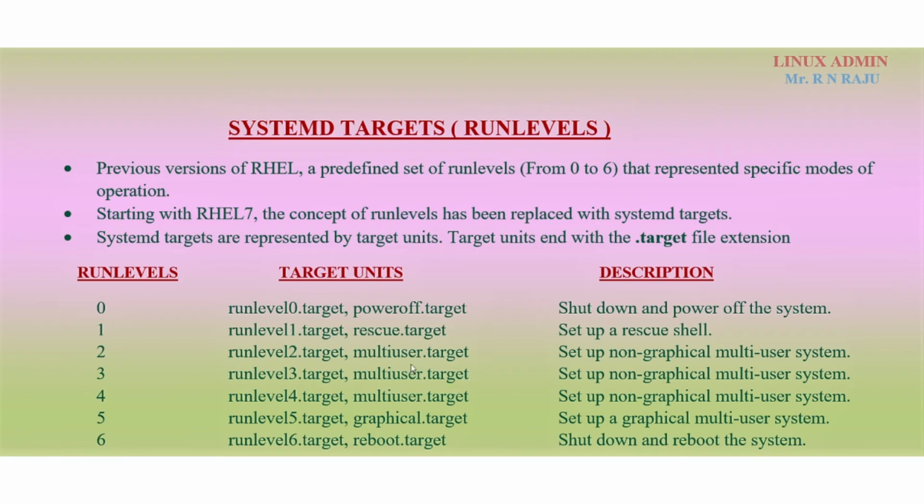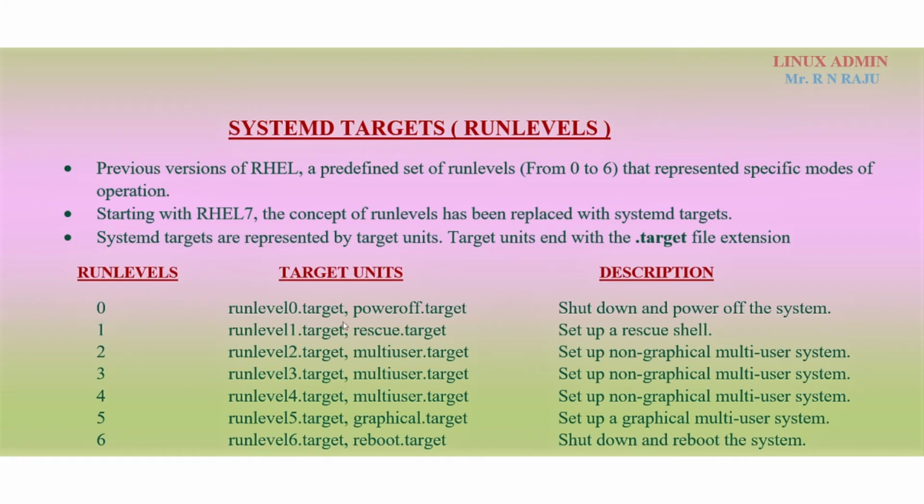Even network operations work in run level 3. And run level 5, you know, is the graphical dot target. And run level 6 is the reboot dot target, meaning if you want to reboot your server, you can use run level 6. If you want to shut down the machine, it is run level 0.